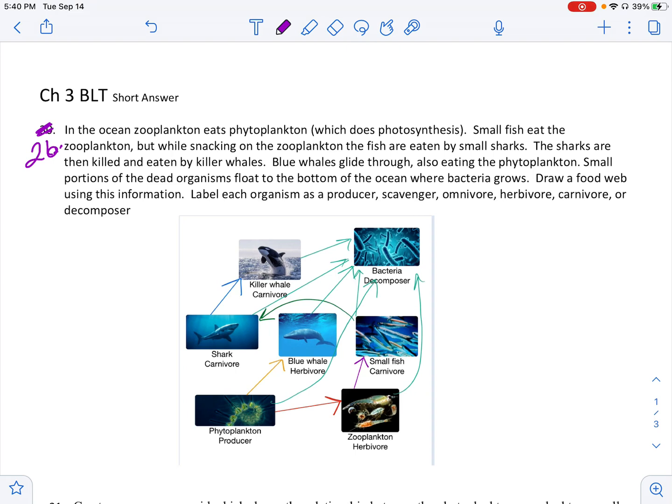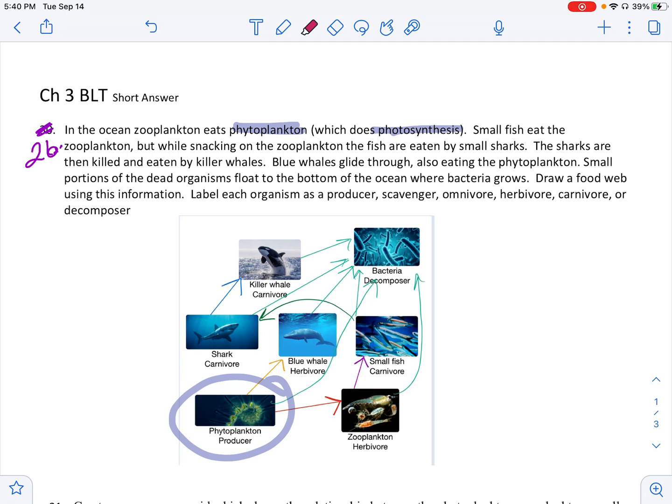I put pictures in mine, but that's okay if you obviously don't have pictures in yours. I'm assuming you don't. So you just need to have basically the right labels and then the right connection with the arrows. Okay, so let's start with the phytoplankton first. The phytoplankton does photosynthesis. So that means that the phytoplankton is a producer. So check your food web that you put the phytoplankton as a producer.